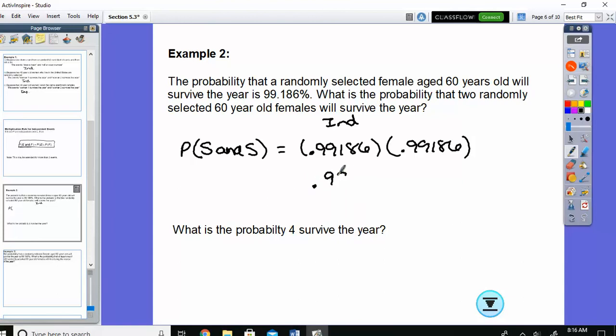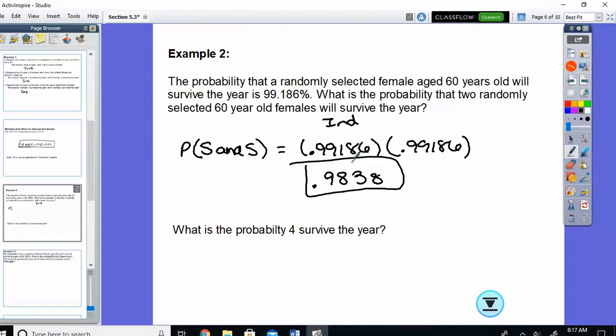And that is 0.9838. So there's a 98.38% chance that they both will survive the year. Alright, so B, the probability that 4 of them survive the year.